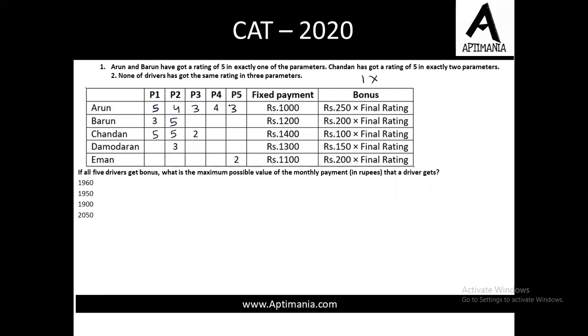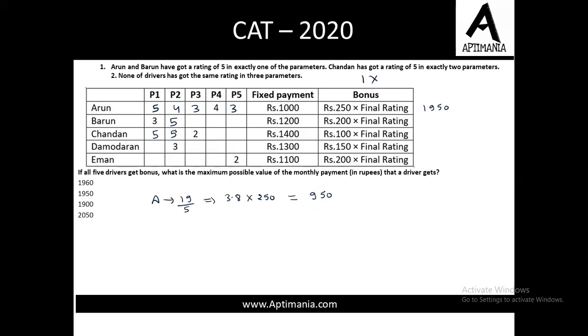So 19 is the total value for Arun. When divided by 5 to calculate the average, this will give us 3.8. And when multiplied by 250, this will be, I think, 950 rupees. So 950 is the bonus part, 1000 is the fixed part, total will be 1950.